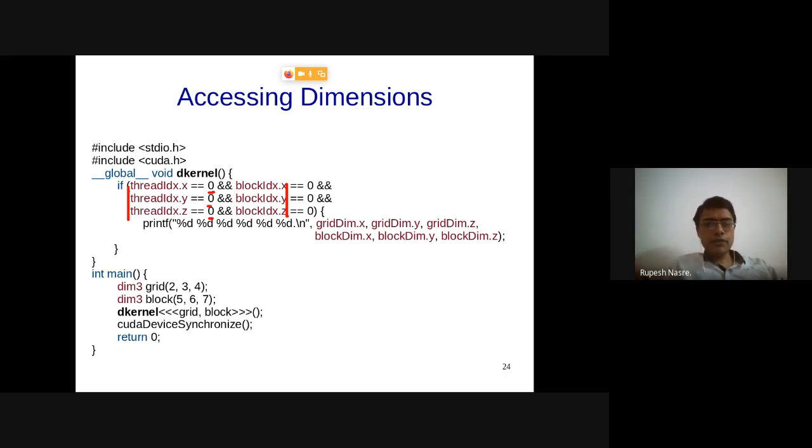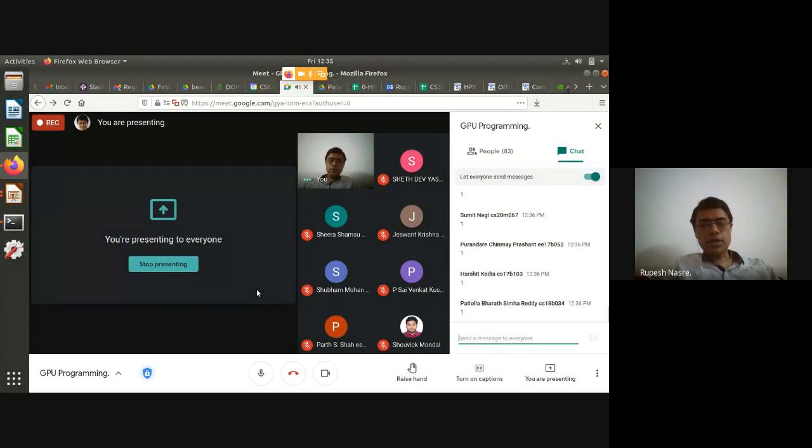What are the values that it will print? It will print essentially this 2, 3, 4, and 5, 6, 7. If there is any confusion so far, please feel free to ask.